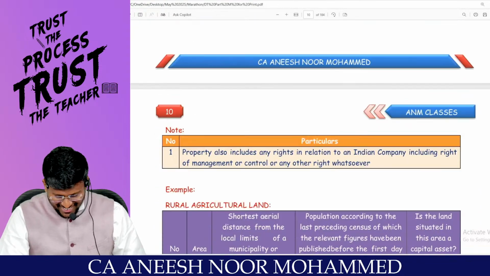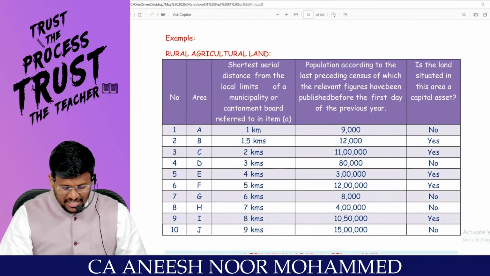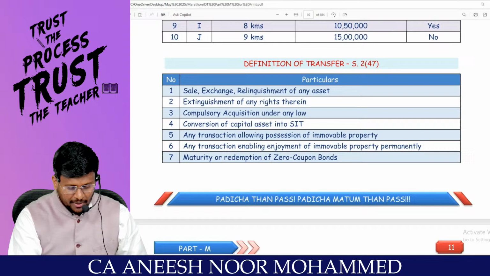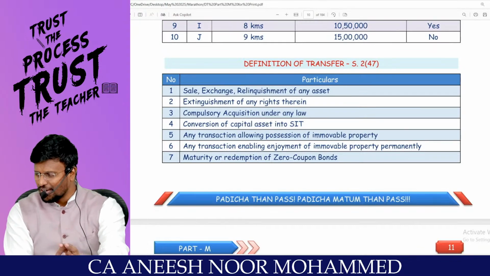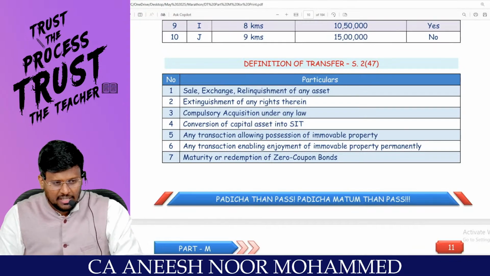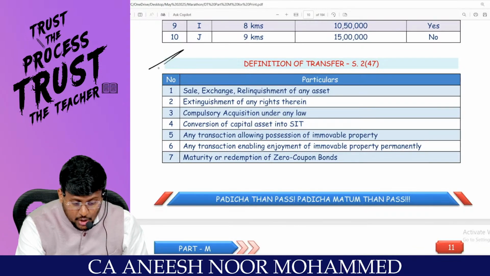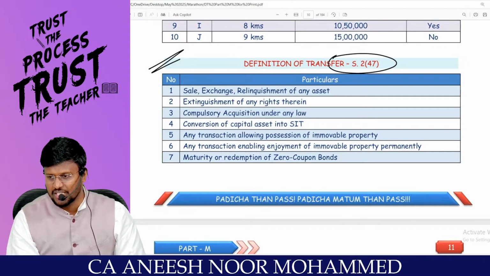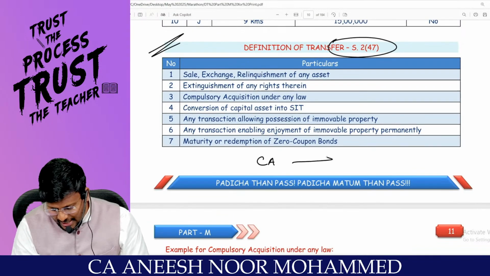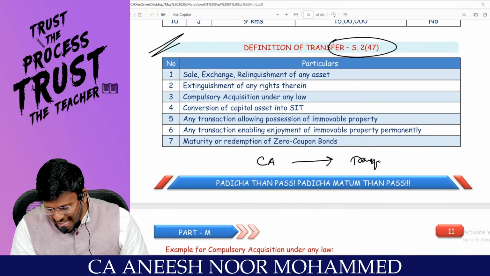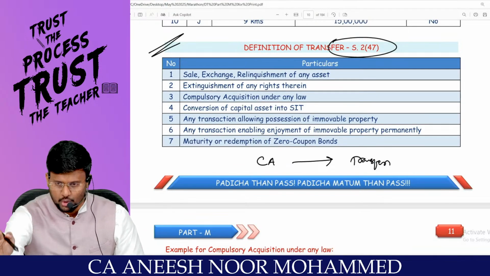Are you really with me? Yes, sir. So that's it. These are the examples we have already done. So what this chapter is saying, that first of all there should be a capital asset. Have you understood what and all are capital asset? That capital asset should be transferred. So there should be a capital asset and you should transfer the capital asset, my dear lovable students.